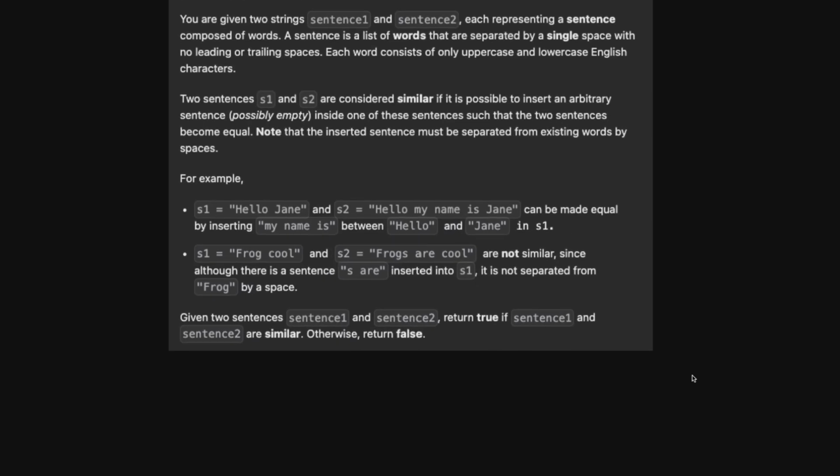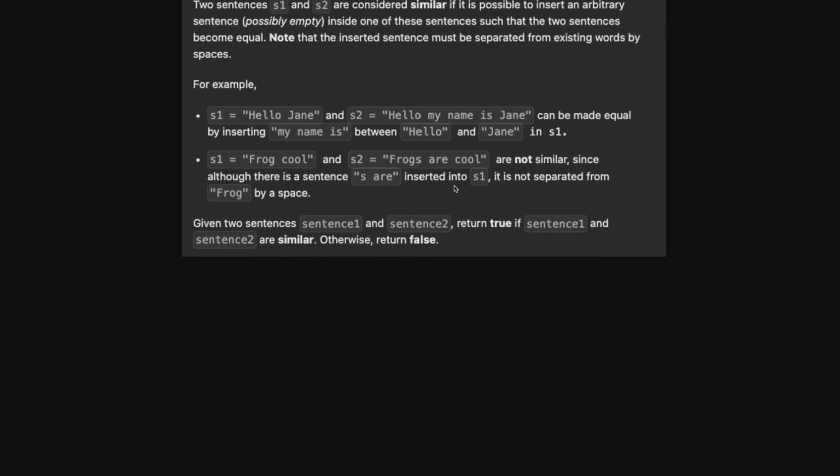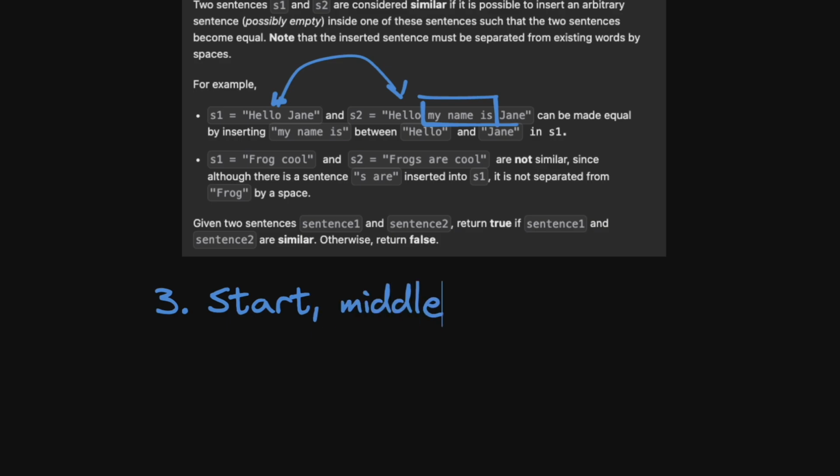Anyway, okay, so pretty straightforward. Basically we just need to tell whether you can insert a string and make these two sentences similar. Now, it's important to note that there's three places where you can insert a string. You can do it at the start of the string, in the middle, or at the end. And you're only allowed one insert, so you can't have multiple. You can only do one insertion.